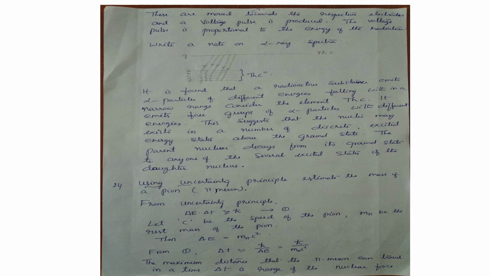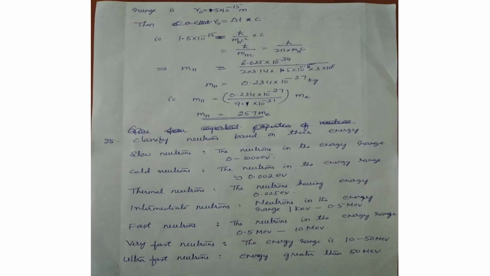Using the uncertainty principle, estimate the mass of a pion. Pion means pi meson. Here we apply Heisenberg's uncertainty principle: delta E delta T is greater than or equal to h bar. Delta E is the small change in energy, delta T is the change in time. Let c be the speed of light. m pi is the rest mass of the pion. Then delta E can be taken as m pi c square. When you simplify, we get the mass of the pion as 257 m e, where m e is the mass of the electron.